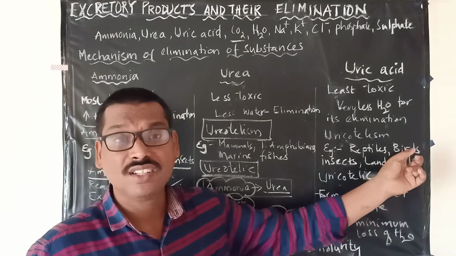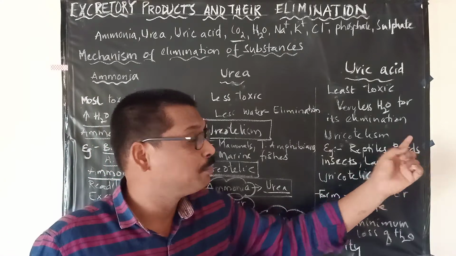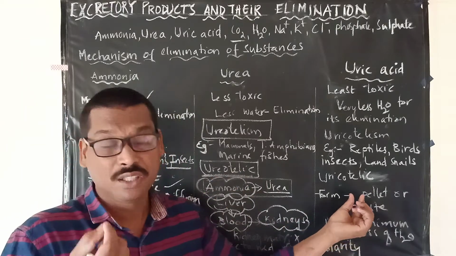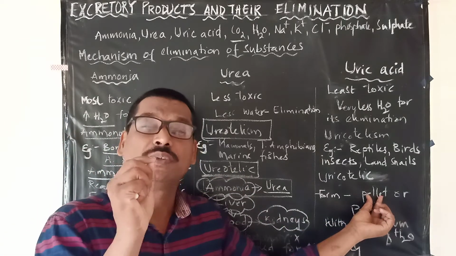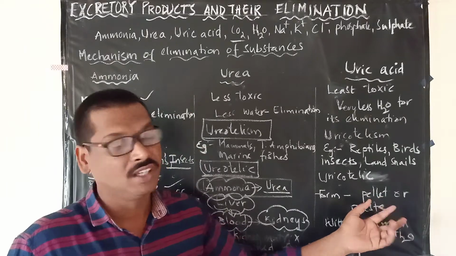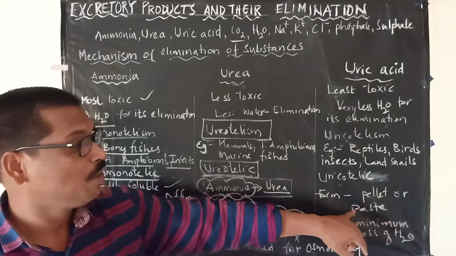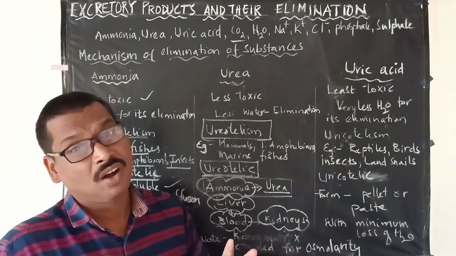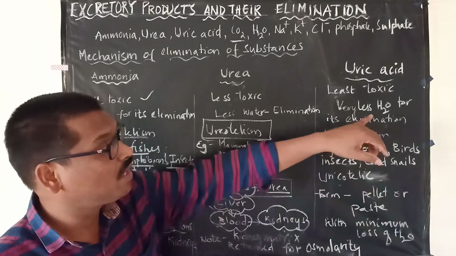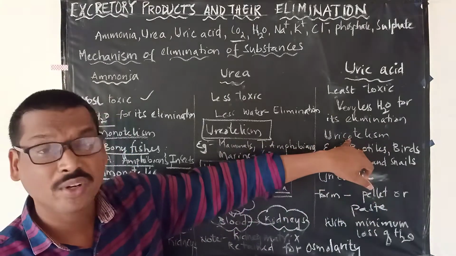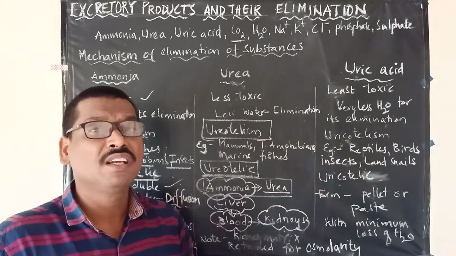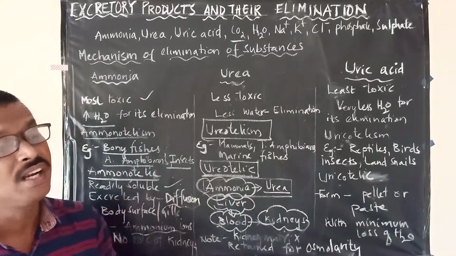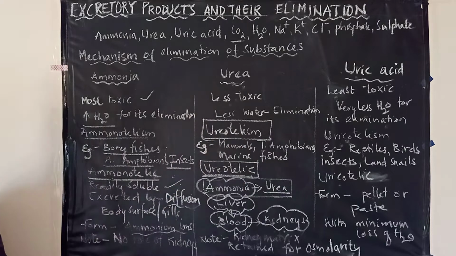So that is very clearly seen in the excreta of the birds. They eliminate the fecal matter as well as, in the form of what? Pellets, along with a little amount of liquid material. So that is what we call pellets or paste. Here we have to remember that those animals which show the uricotelism process lose very little amount of water. With minimum loss of water, they eliminate the uric acid.